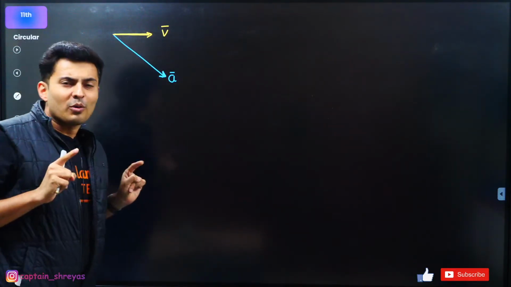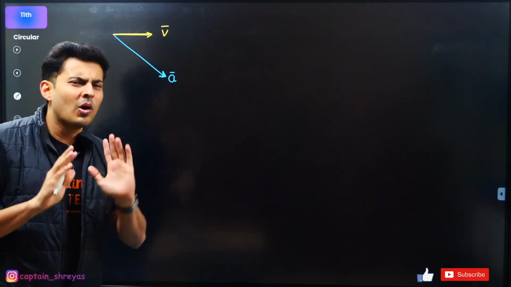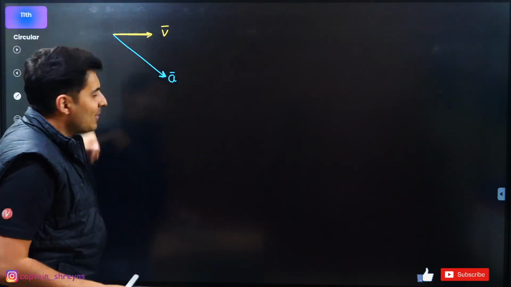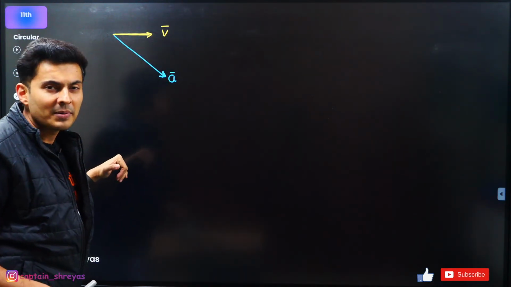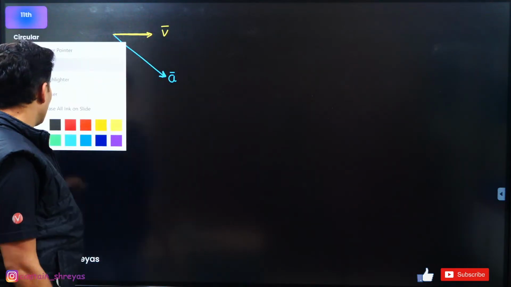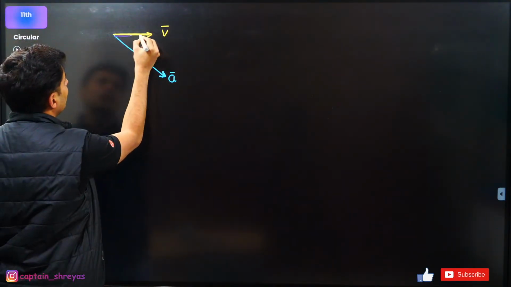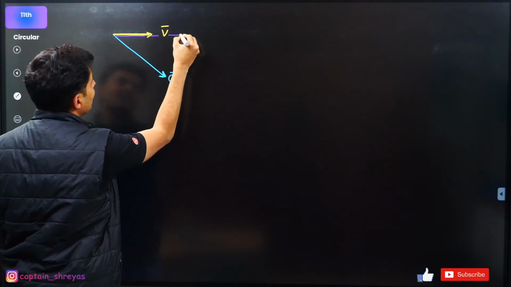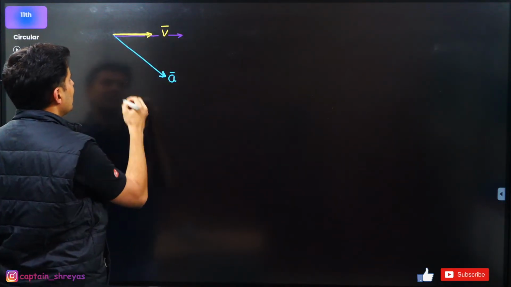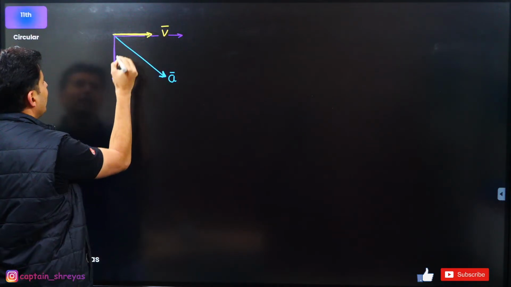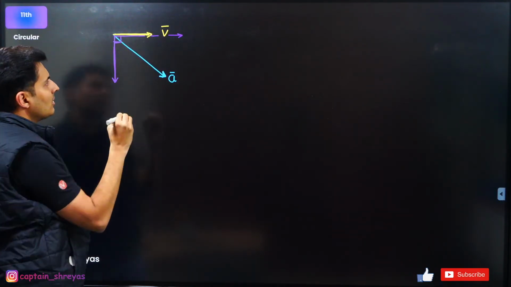You'll be like, sir, which two components? X and Y? No, not X and Y. I am saying in the direction of the velocity and perpendicular to the direction of the velocity. Crazy. Let's try this out. So I have two components of acceleration. One component of acceleration is basically in the direction of velocity. The other component of acceleration is perpendicular to the direction of the velocity.